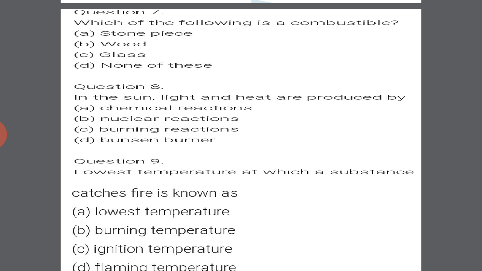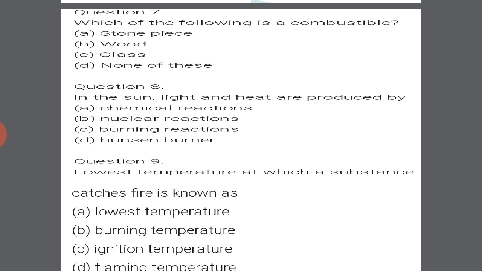Next question: which of the following is a combustible? Stone piece, wood, glass, none of these. Option B will be the right answer. The combustible is wood. Next question: in the sun, light and heat are produced by chemical reaction, nuclear reaction, burning reaction, Bunsen burner. Option B will be the right answer. This is produced by nuclear reaction.